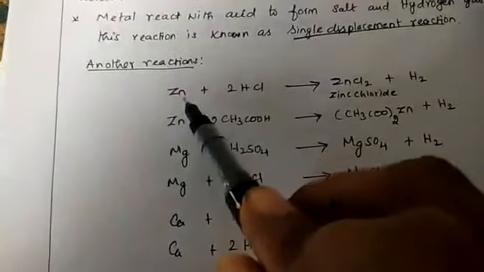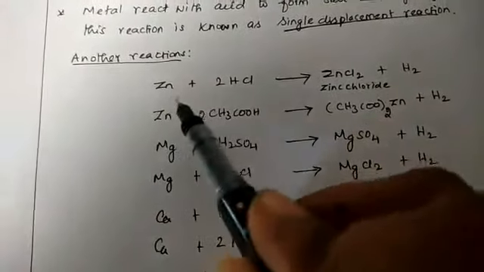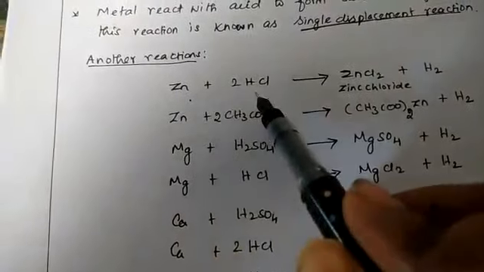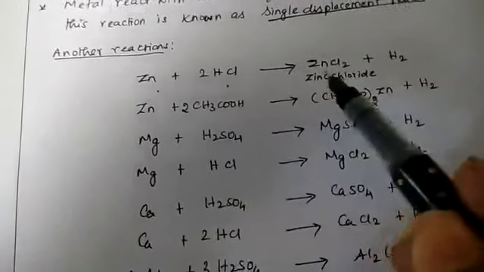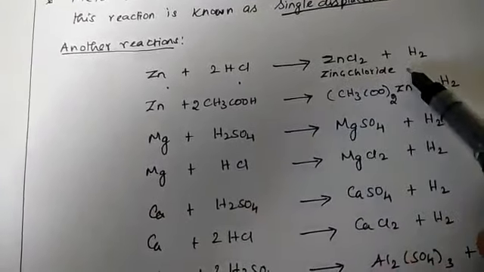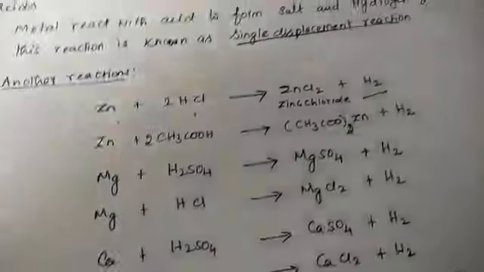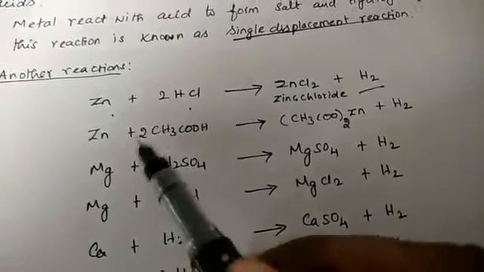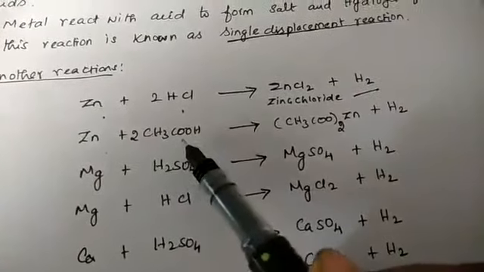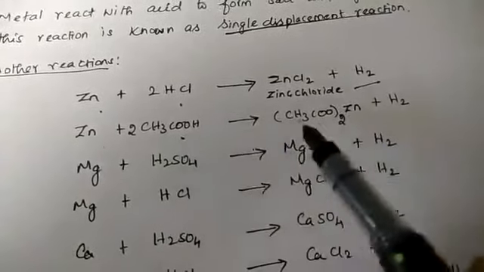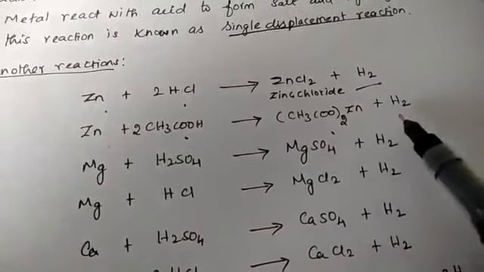Now other reactions of metals with acids. Zinc reacts with hydrochloric acid to form zinc chloride, a salt, and hydrogen gas. Second, zinc reacts with acetic acid to form zinc acetate and hydrogen gas.